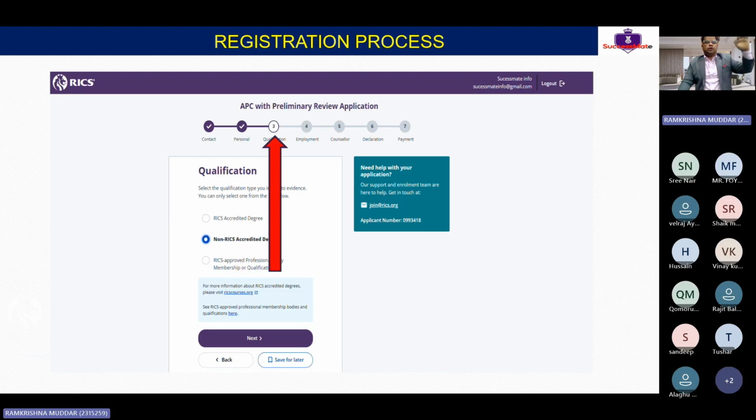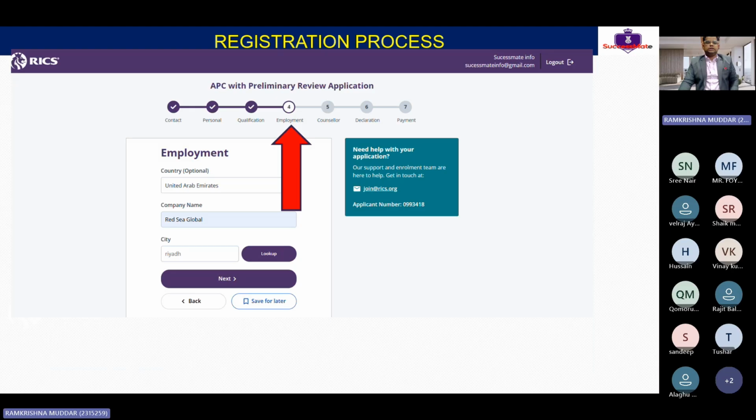Clear, guys? So we filled up the contact detail, the personal detail, then the qualification. The qualification you have to write here. This is asking three questions: whether you are having a RICS accredited degree, non-RICS degree, or RICS approved profession. So basically you have to click here, non-RICS accredited degree. This is what you need to click. Clear?